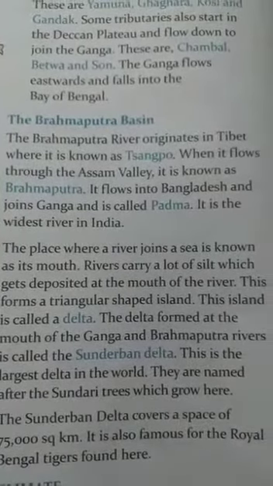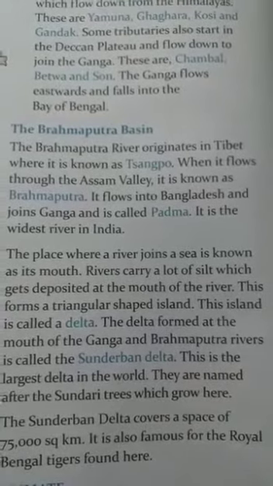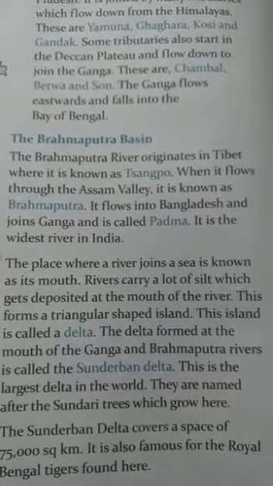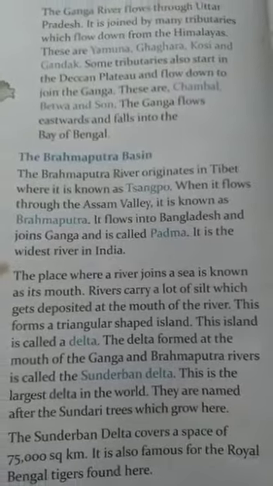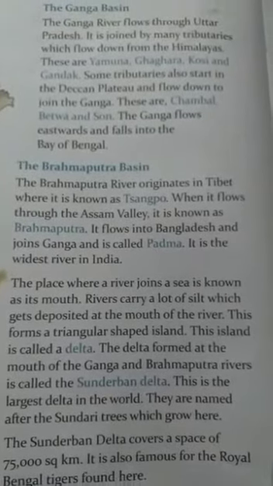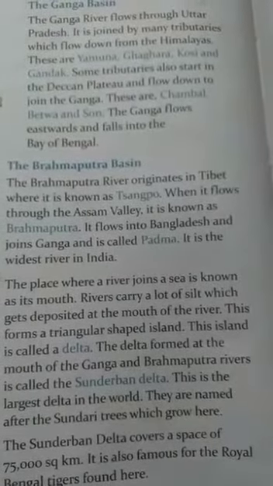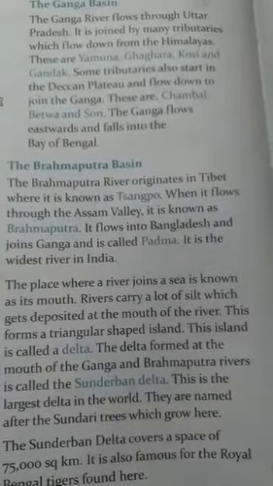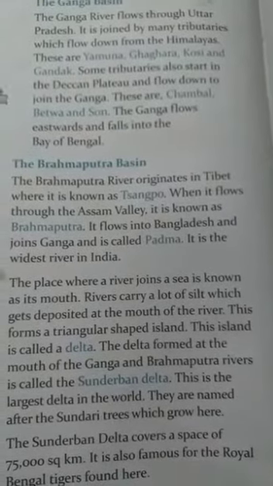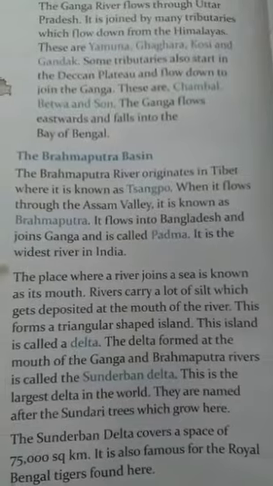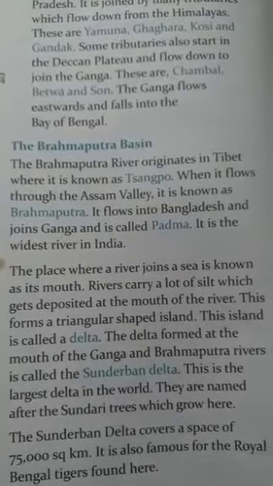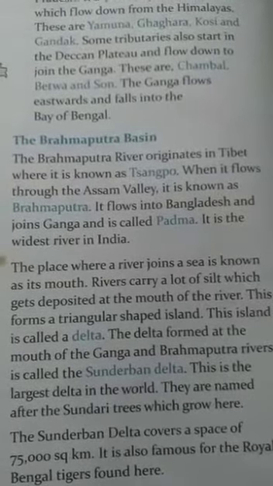Yesterday, in the previous video, we studied the Satluj Basin and the Ganga Basin. Satluj River waters Punjab and Haryana mainly, and it is a tributary of Indus. The Ganga Basin flows through Uttar Pradesh and is joined by many tributaries: Yamuna, Ghagra, Kosi, Gandak, Chambal, Betwa, and Son, and finally flows eastwards and falls into the Bay of Bengal.